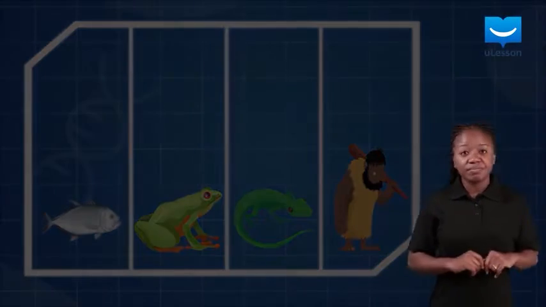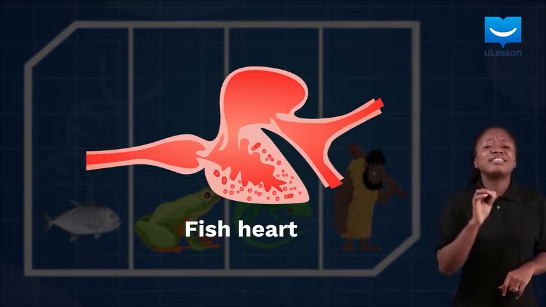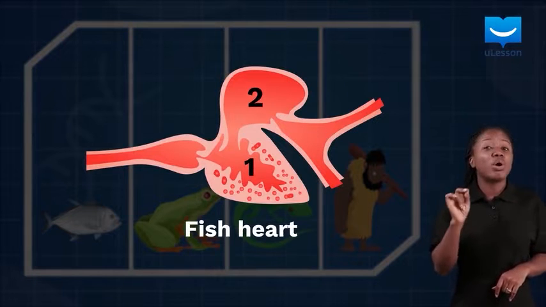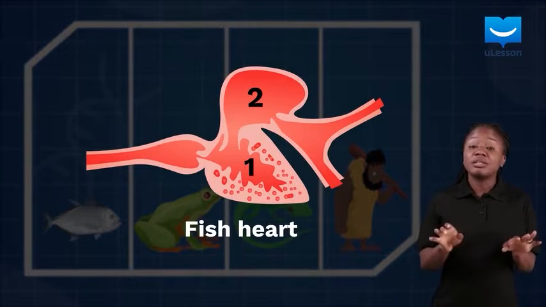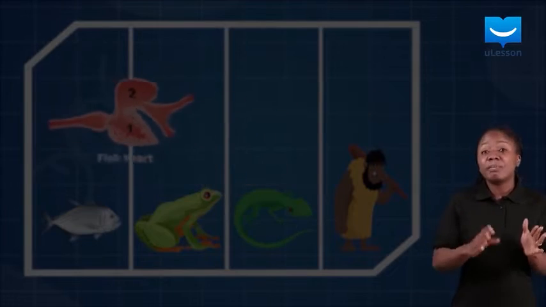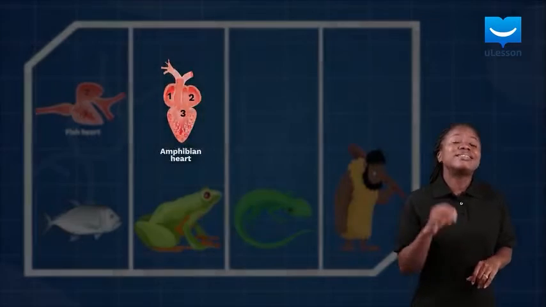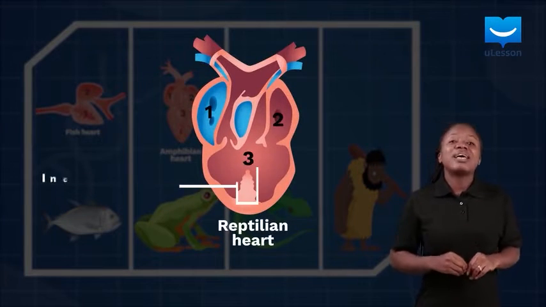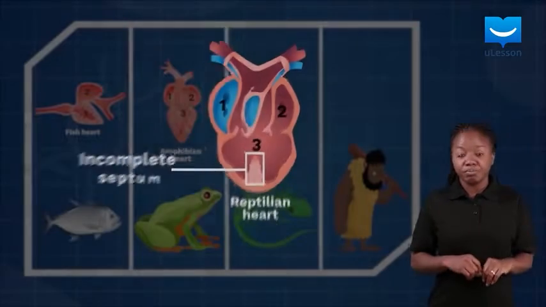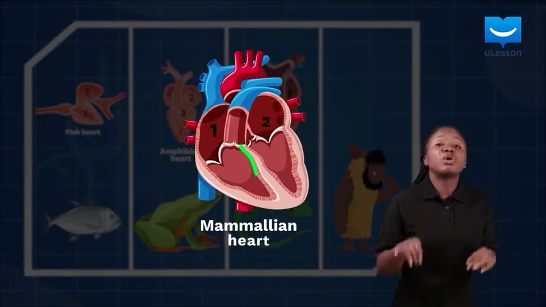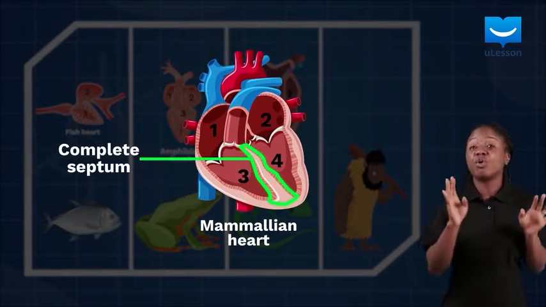Let's see the heart. It exists as a simple two-chambered organ in fish. Then, it evolves into a three-chambered organ in amphibians. In reptiles, it still has three chambers, but it has an incomplete septum. This septum is complete in mammals and forms four chambers.